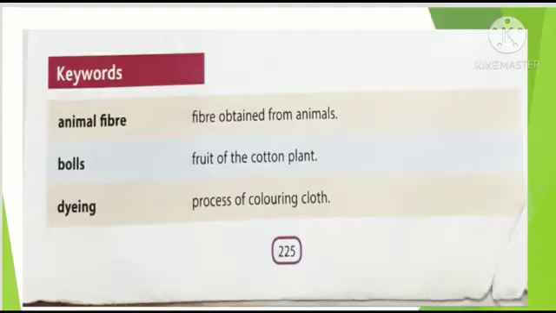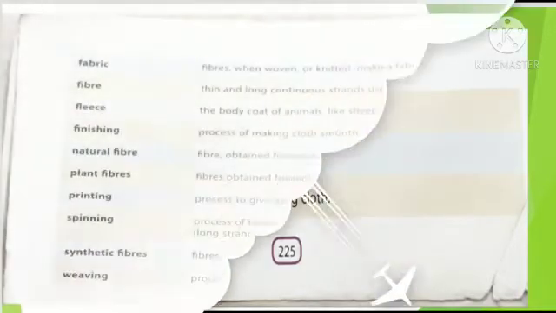What is animal fiber? Animal fiber is the fiber obtained from animals. Next one is balls. Balls are the fruits of cotton plant from where we get cotton fiber. Next is, what is dyeing? Dyeing is the process of coloring the cloth. This is all about the keywords given at page number 225. Let's move towards page number 226 to discuss about the keywords given there.